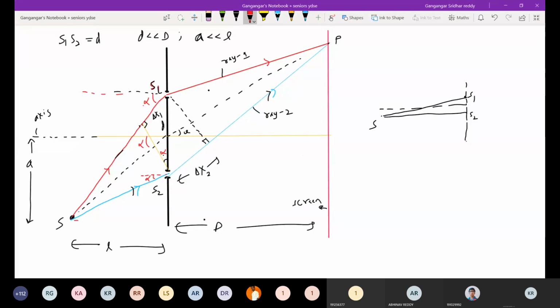Will I agree with this? What is the condition for this? Why do I have to draw like this? Because A is very much less than L, no? If you can understand this one problem, you can manage, because the source is not there on the axis; that is the reason we assume it like this. So this alpha, this will be 90 minus alpha. This is M, this is N. At N the angle will be 90. So this angle will be 90 minus alpha, and this will be alpha.